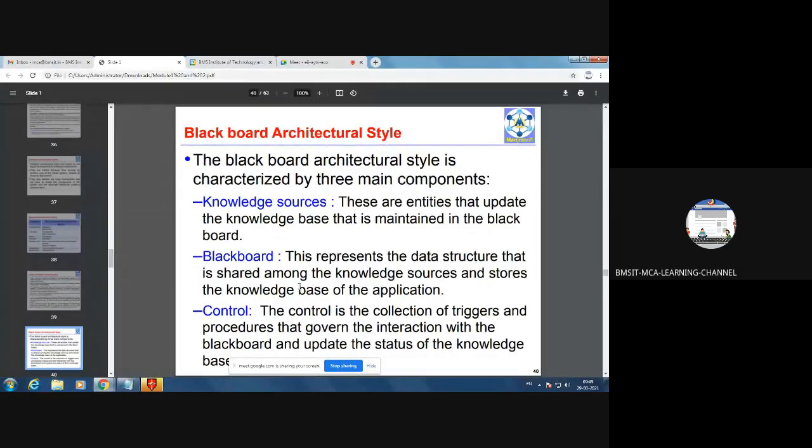Here the trigger is part of the control component. Under Blackboard architecture, we have three major components: knowledge sources, Blackboard, and control. Control is nothing but the core logic. The triggers and procedures are part of this control, and they govern the interaction with the Blackboard and update the status of the knowledge base. So you need to understand the role of each of these three components. Whatever the controlling part within the software system, that will be taken care of by the control. It will decide what events to execute, when to execute, and how to execute.